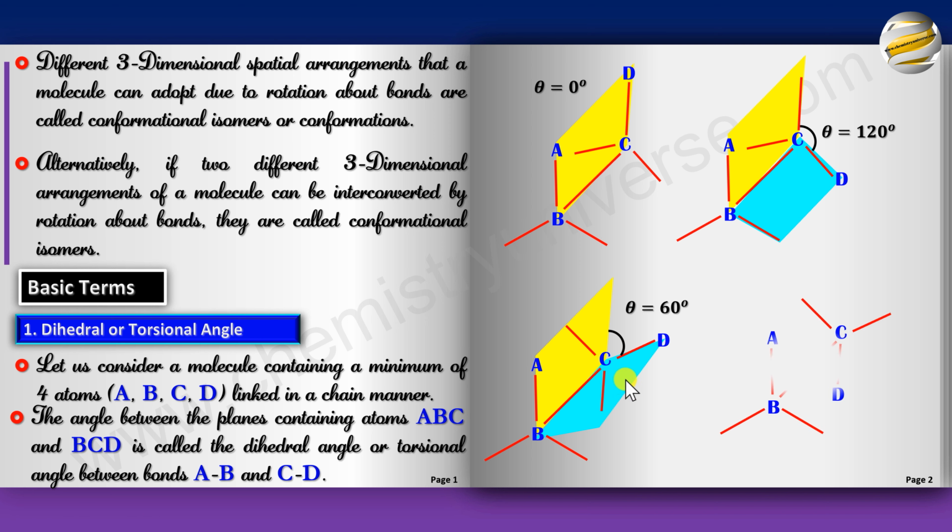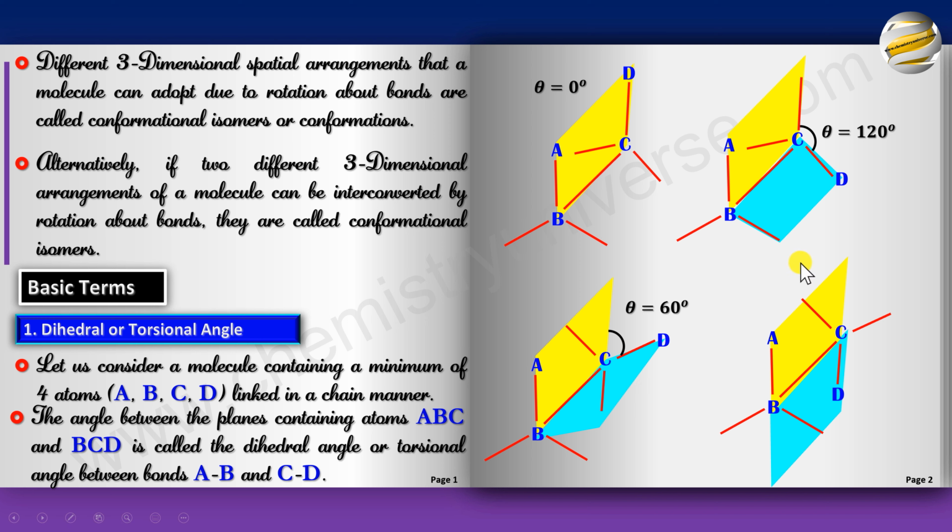Now try this on your own. Pause the video. Try this on your own. And you will notice that ABC plane is this. The BCD plane is this. Though they seem to be on the same plane, but remember the planes are oriented in different sides.